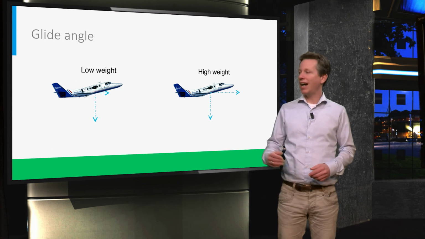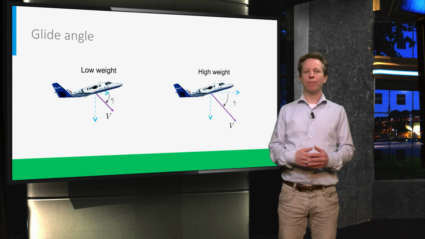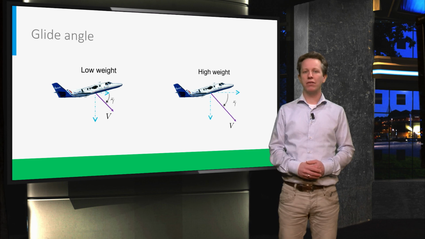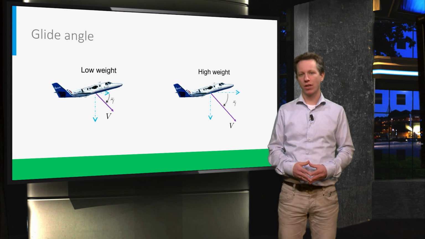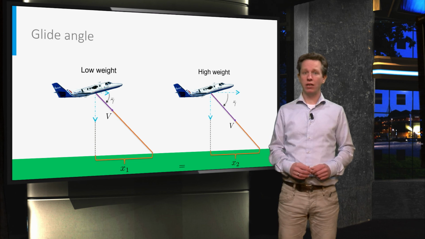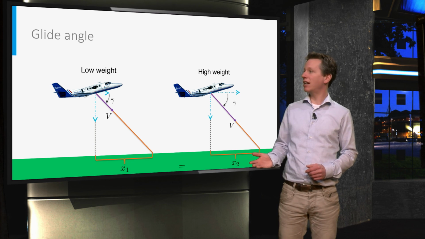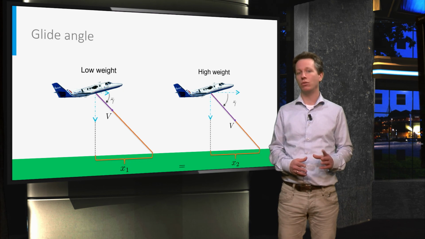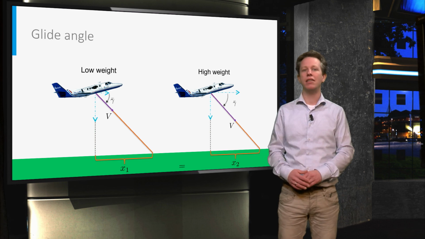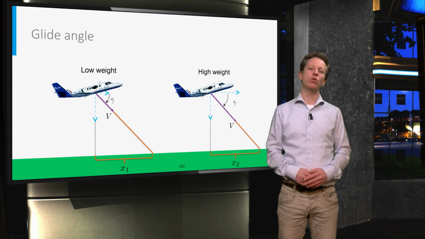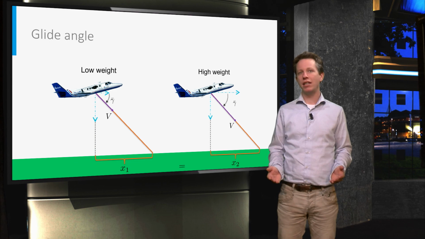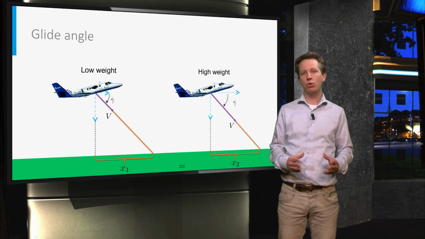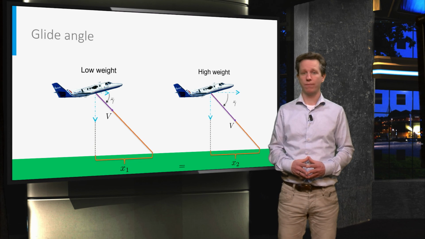The angle, highly exaggerated in this figure, is fixed by the aerodynamic characteristics. The airspeed, on the other hand, depends on the weight. So a heavy plane will reach the same distance as a light plane in case the aerodynamic characteristics are identical. The time it takes to get to the ground is, however, completely different. The heavy plane flies much faster than the light plane, and therefore it will reach the ground first.